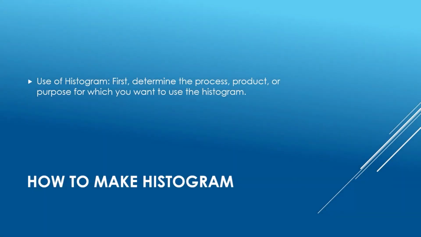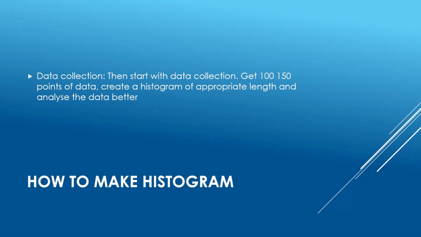How to make a histogram. Following are the steps to make a histogram. Use of histogram. First, determine the process, product, or purpose for which you want to use the histogram. Data collection. Then start with data collection. Get 100 to 150 points of data to create a histogram of appropriate length and analyze the data better.